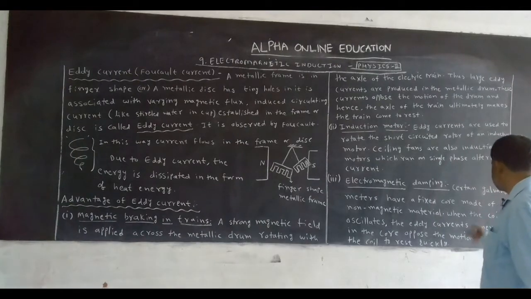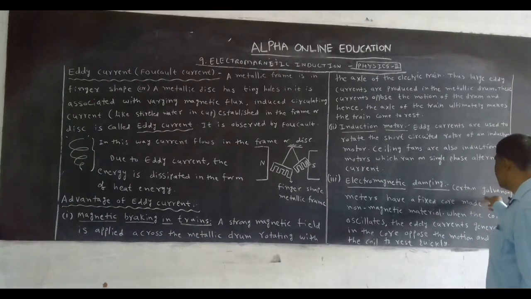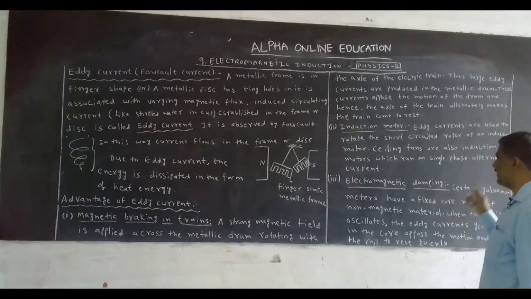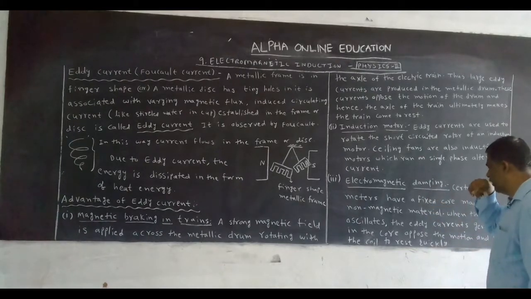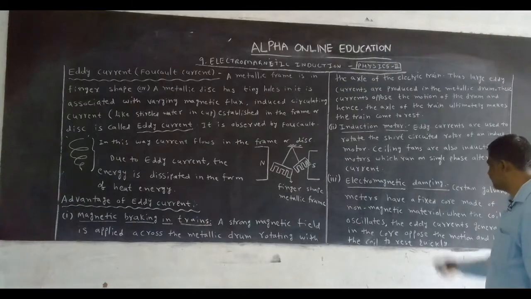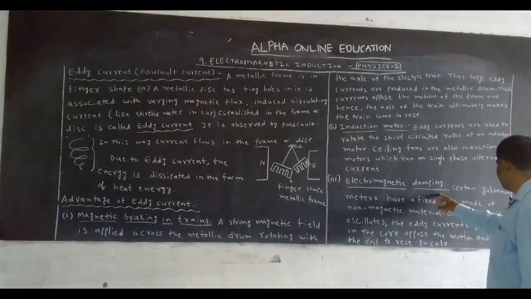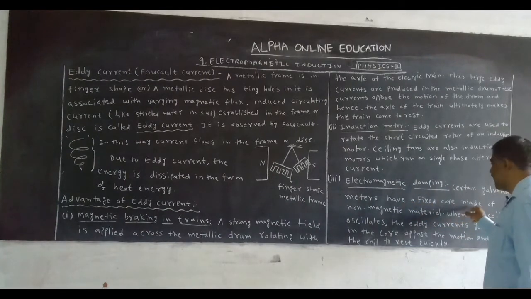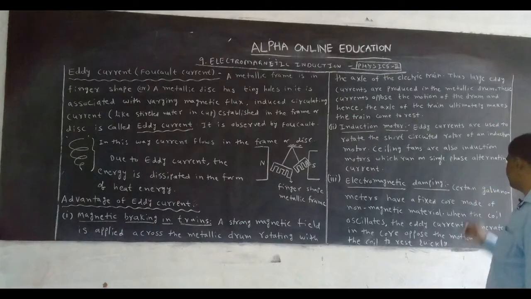Electromagnetic damping. Certain galvanometers have a fixed core made of non-magnetic material. This topic comes under the moving galvanometer. Electromagnetic damping: certain galvanometers have a fixed core made of non-metallic material.